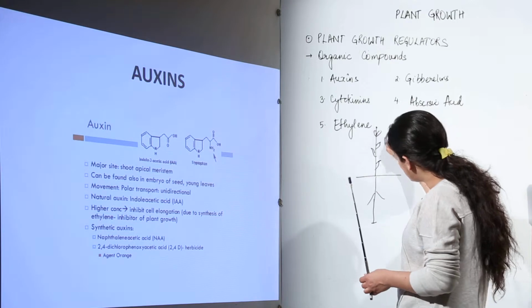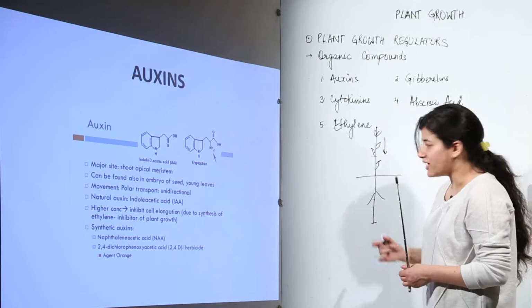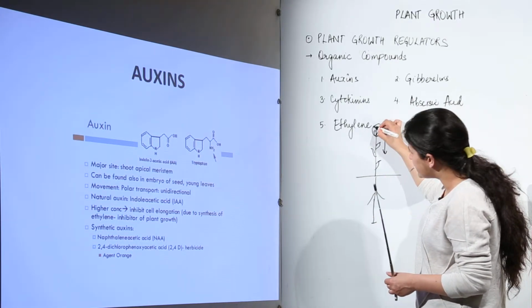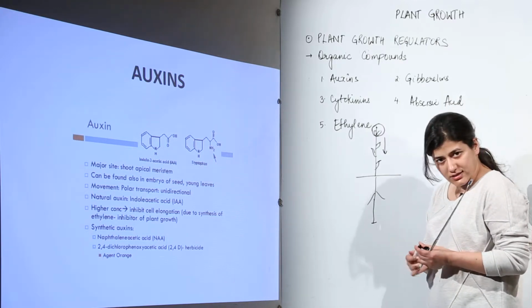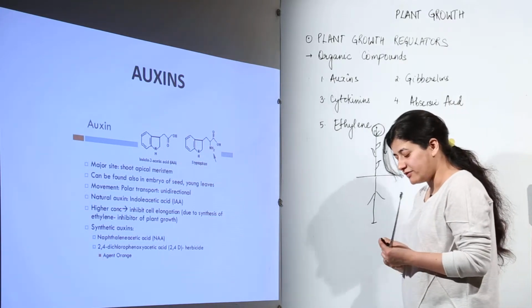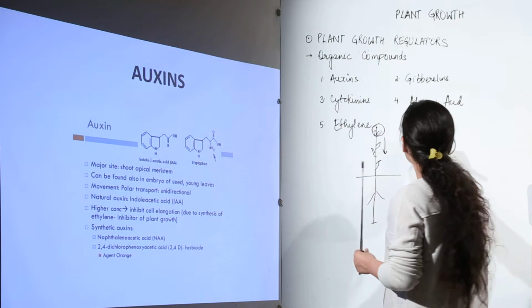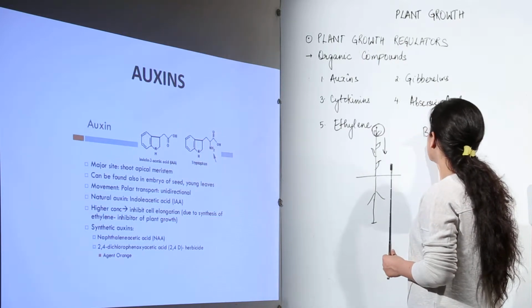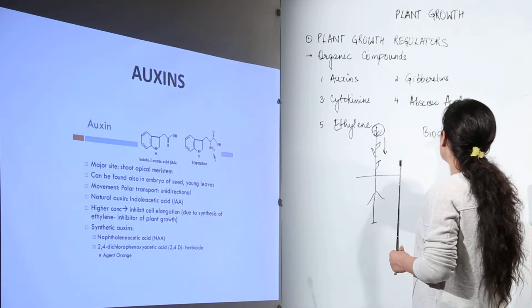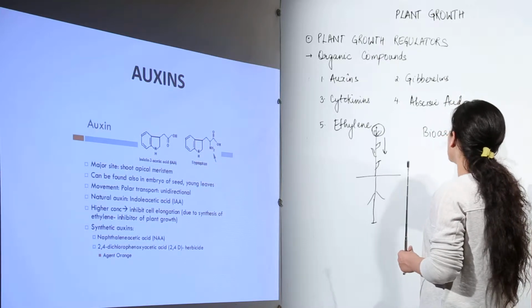The growth is shown downwards and the plant increases in height. So the shoot apical meristem would be having the auxins. Now, how was it discovered? It was discovered by an experiment and a bioassaying process. Now, I used this term earlier. Now you need to understand what bioassaying is.